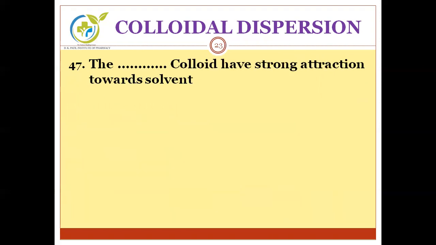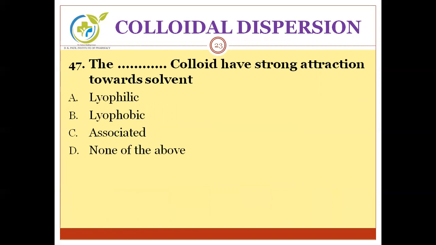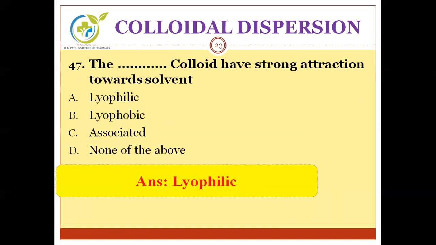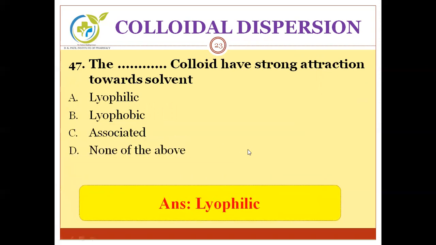Next, the dash colloid has strong attraction towards solvent. A. Lyophilic, B. Lyophobic, C. Associated, and D. None of the above. Can you guess the correct answer? Correct answer is lyophilic. As we know, lyo means solvent, philic means attractive. Ultimately, these lyophilic colloids have strong attraction towards solvent. And phobic means hating or repelling.